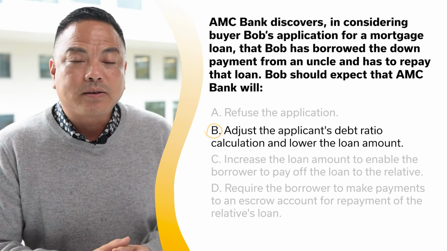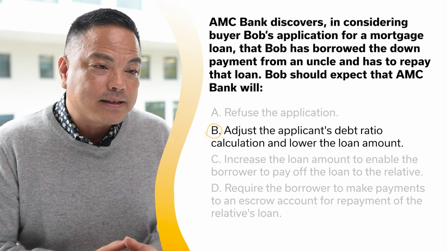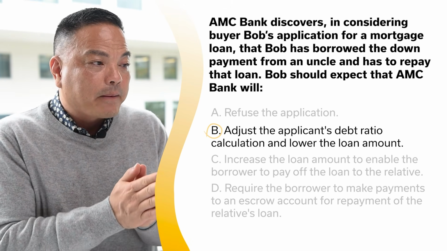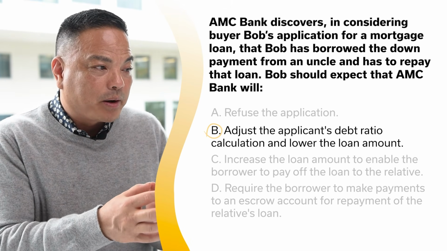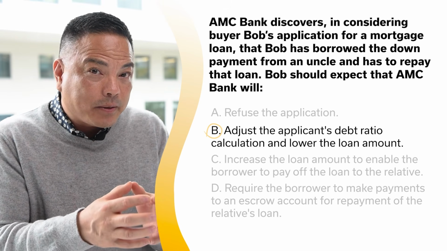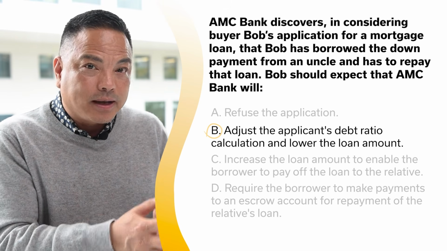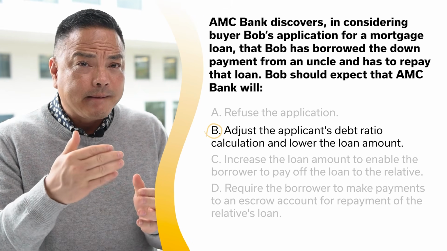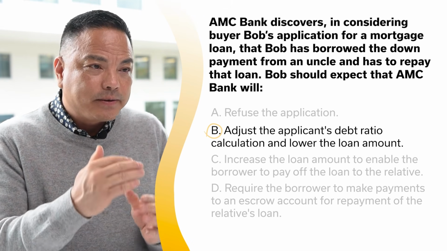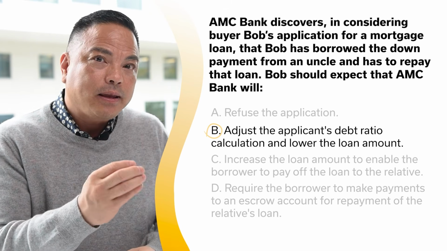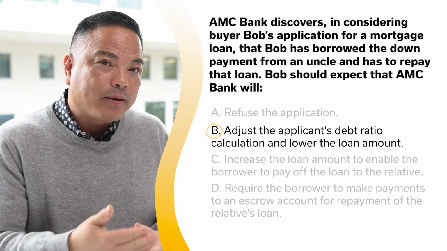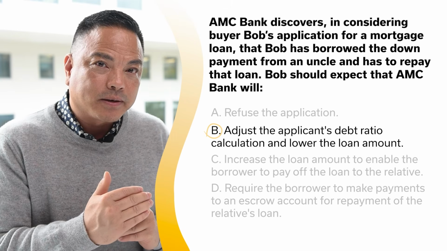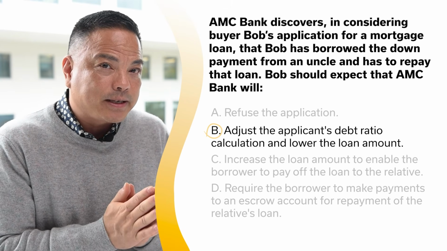All right, so essentially what this is saying is that because this borrower has another payment to his uncle for the down payment of his property, the difference in which the borrower can afford another payment is smaller. Right? Remember what debt to income ratio is.